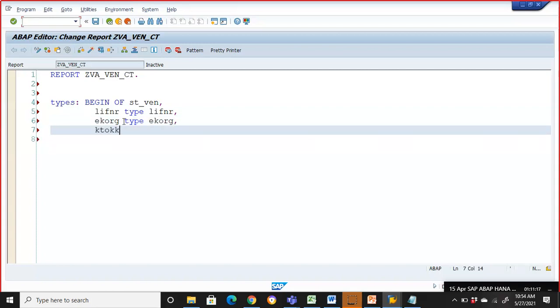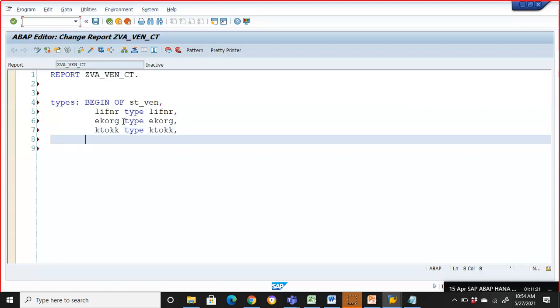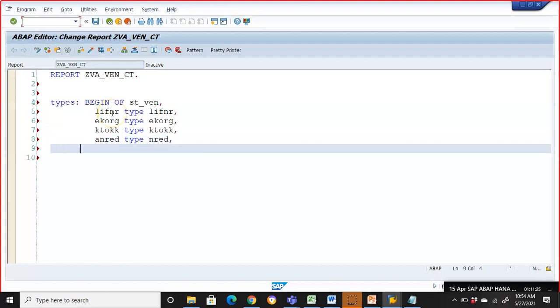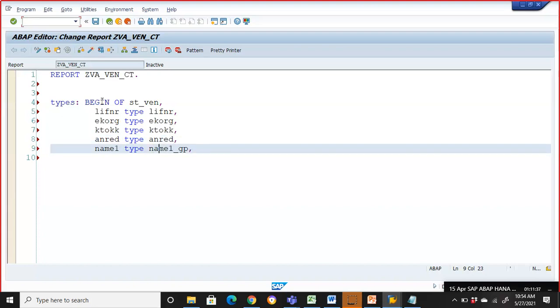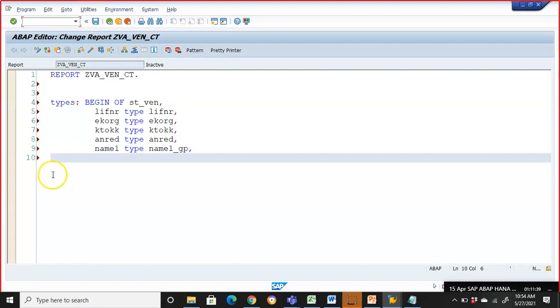Then we have KTOKK, type KTOKK. ANRED, type ANRED. Name1, type name1_GP, because that is how the data element has been maintained there.